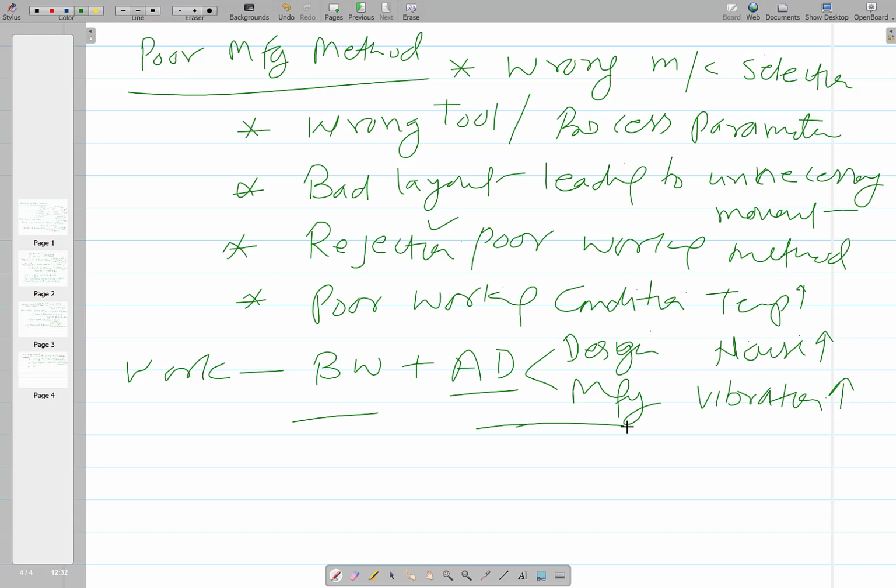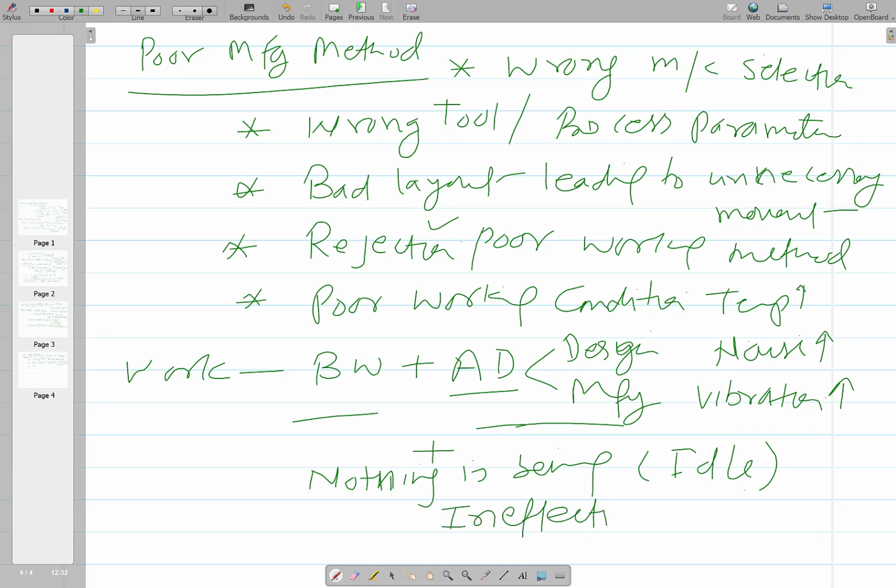So there will be an additional situation where nothing is being done, and this is an idle situation where neither the worker is working nor the machine is working, due to various reasons. So this is seen in the form of ineffective time. Ineffective time is contributed by two major factors.